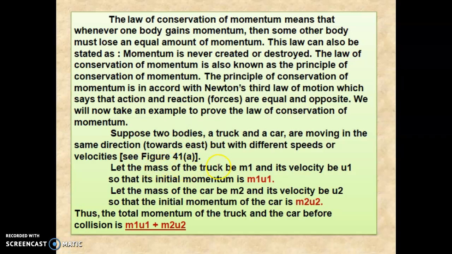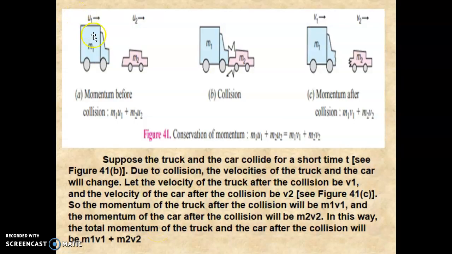Let the mass of the truck be m1 and its velocity be u1, so the initial momentum is m1 u1. The mass of the car be m2 and its velocity be u2, so the initial momentum is m2 u2. So the total momentum of the truck and the car before collision is m1 u1 plus m2 u2. Now you can see the diagram. This is before collision, so the total momentum will be m1 u1 plus m2 u2.